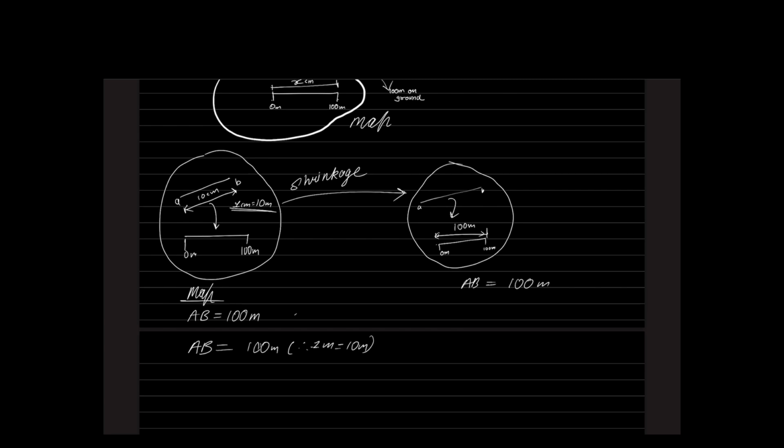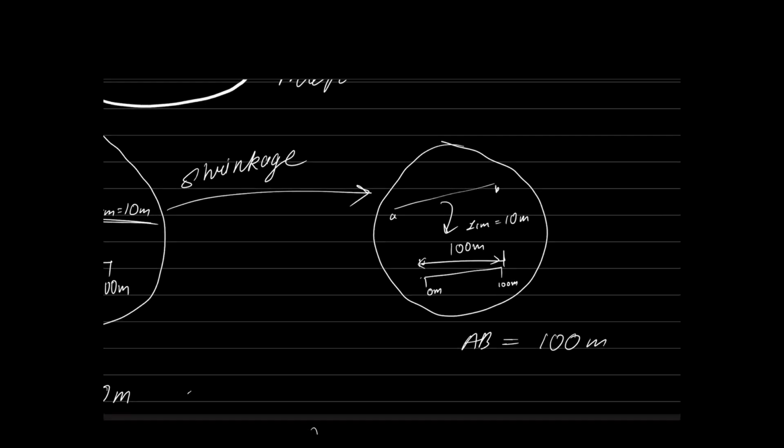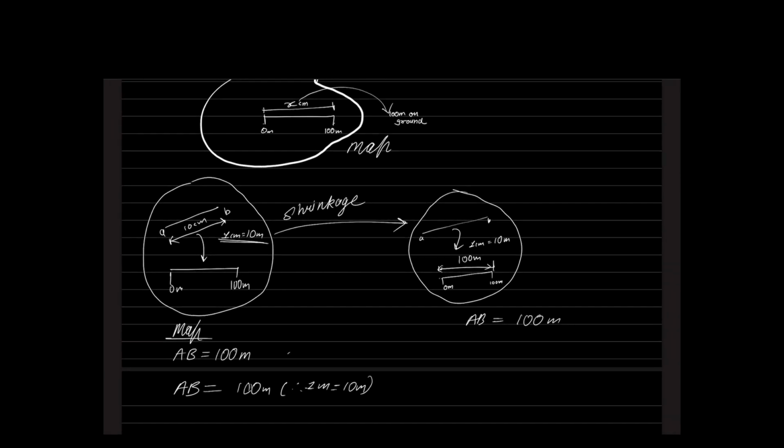Now, tell me, after shrinkage, what will happen to this engineer scale, 1 centimeter equal to 10 meter? Nothing will happen. It will just reduce in font size, and again it will say every 1 centimeter on the paper will be 10 meter. Now, how will I convert AB to my ground distance? Again, I need to measure the distance AB on the paper.